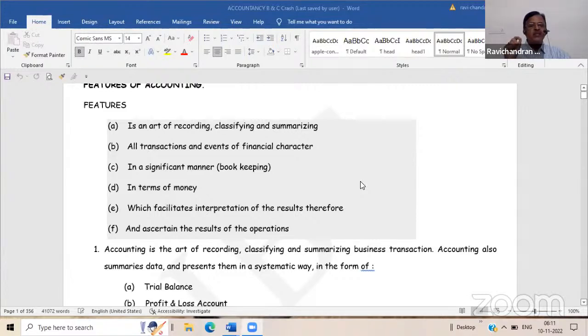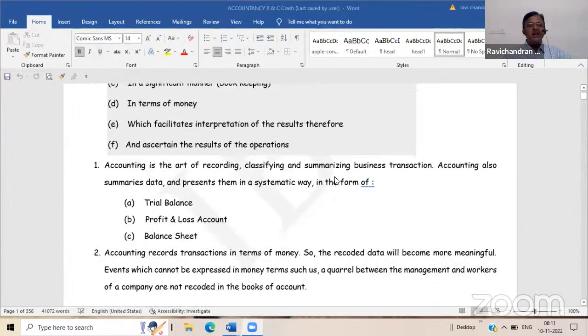That is why there is a concept known as the money measurement concept, which is discussed in accountancy. So bookkeeping is an art of recording transactions in a significant manner in terms of money, which facilitates interpretation of the results and ascertains the results of the operation, that is profit or loss.